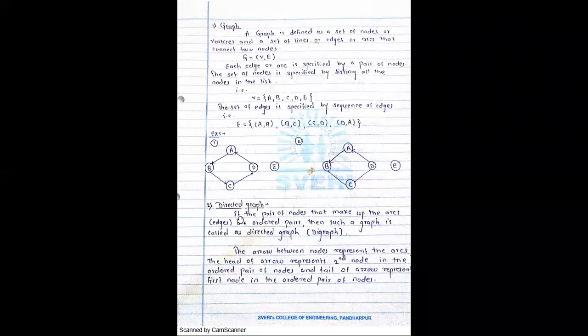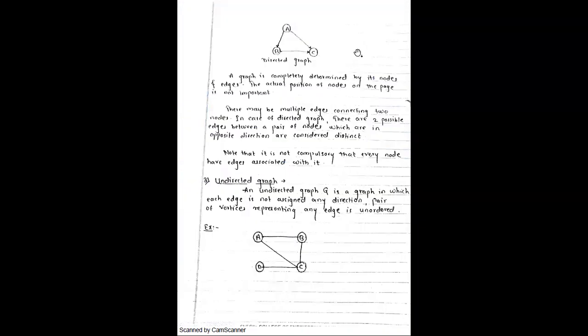Right. Now once again, we'll go through the definition of a directed graph. If the pairs of nodes that make up the arc edges are ordered pairs, then such a graph is called a directed graph, or in short, a digraph. The same thing is written here, whatever we discussed. Now an example of the directed graph. Is it visible? Yes, sir.